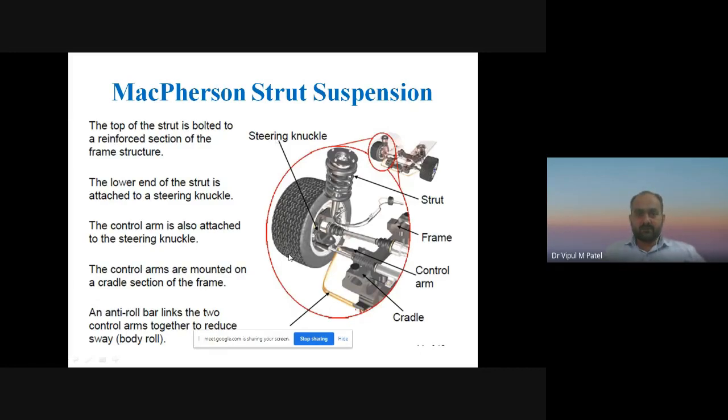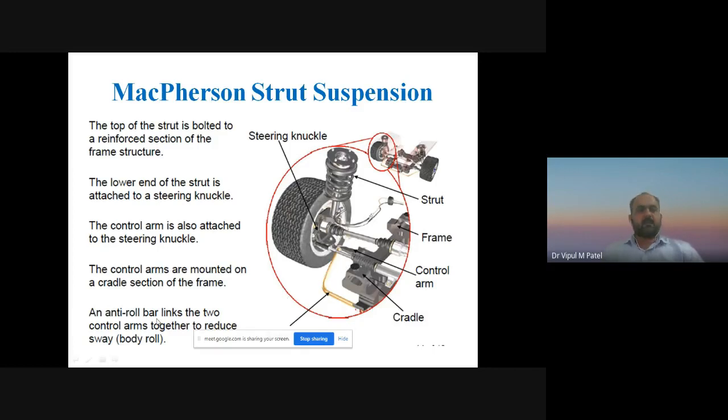So the top of the strut is bolted to a reinforced section of the frame structure of the automobile vehicle, and the lower end of the strut is attached to a steering knuckle. The lower end of the strut over here is attached to the steering knuckle like that. And the control arm is also attached to the steering knuckle, and the control arms are mounted on a cradle section of the automobile frame.